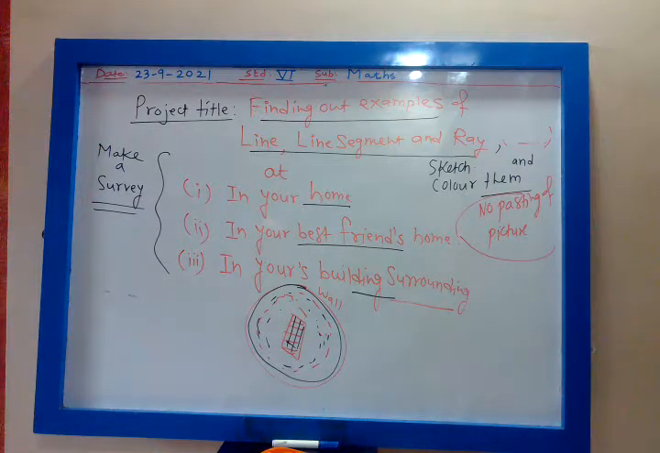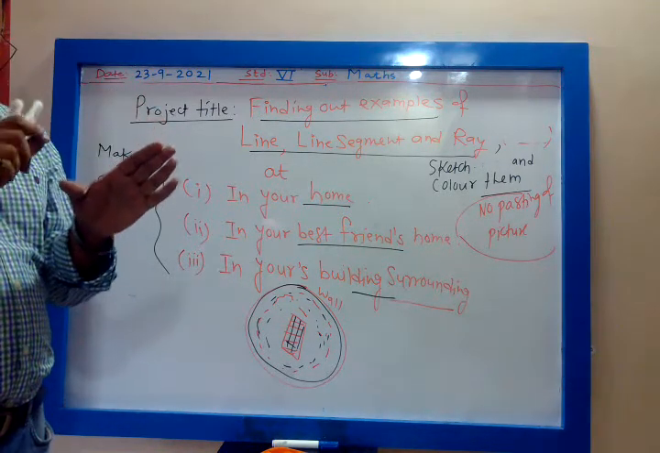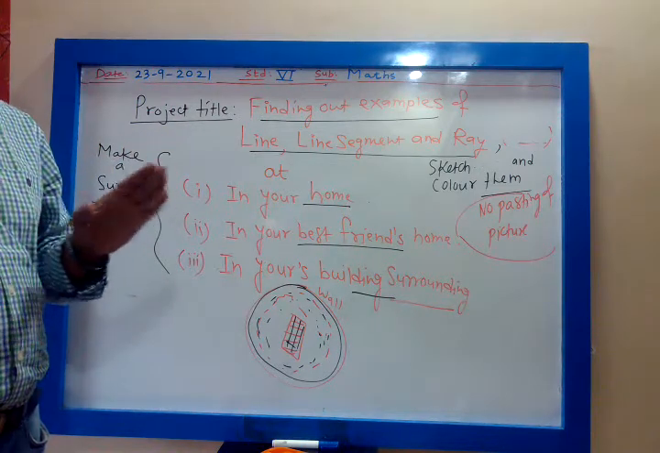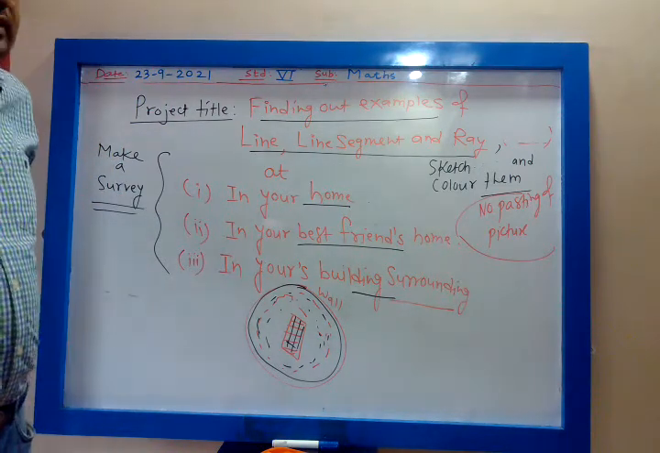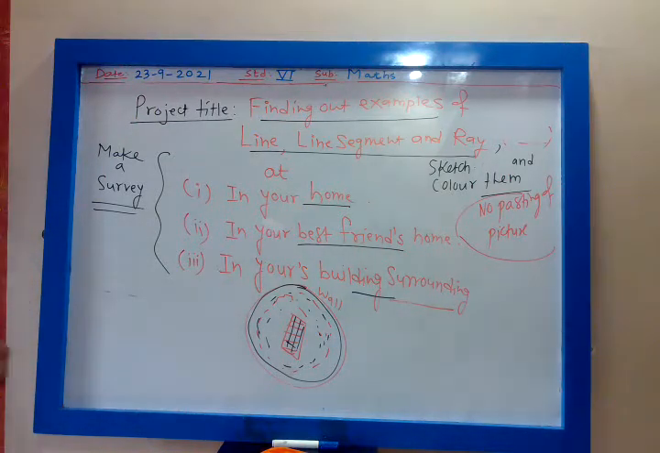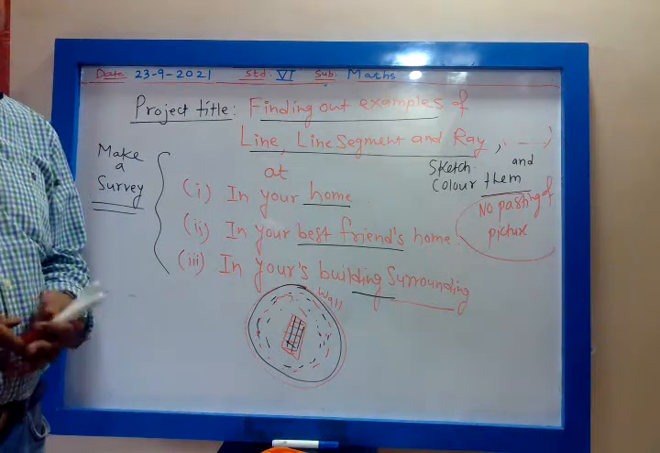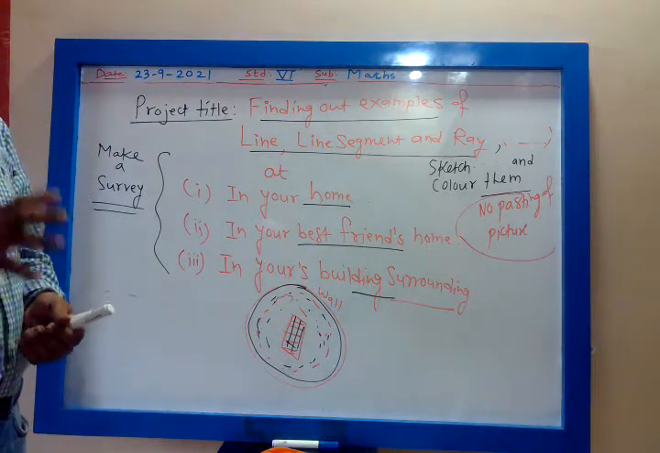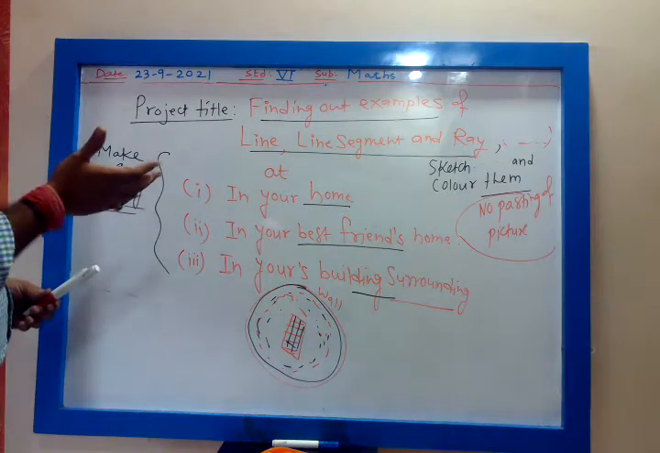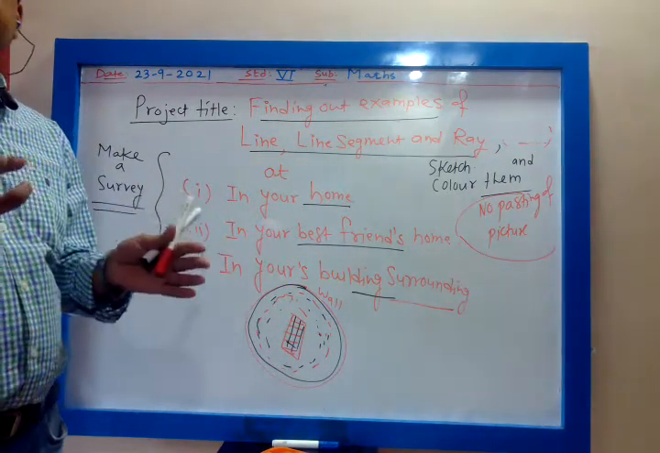Okay. So you have to draw a small diagram and color that. No pasting of photos. No ready-made photo. Because everything is available on the internet. You will trouble your parent: I want printout of this. No pasting of picture. Okay. Then that you can write on the card paper after everything is over.